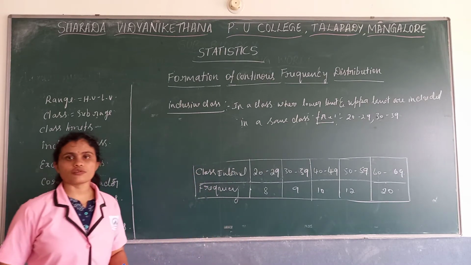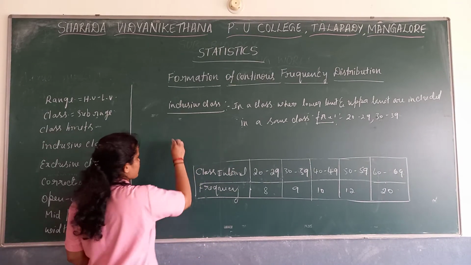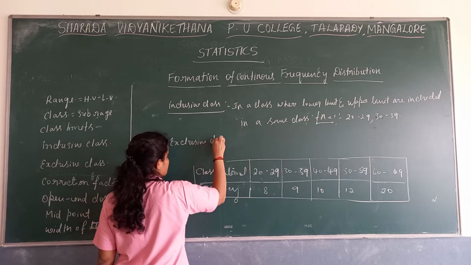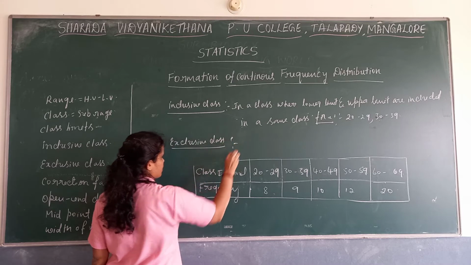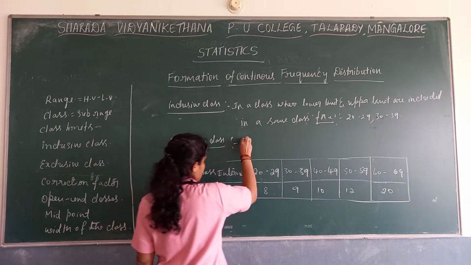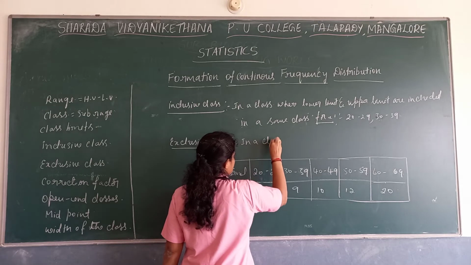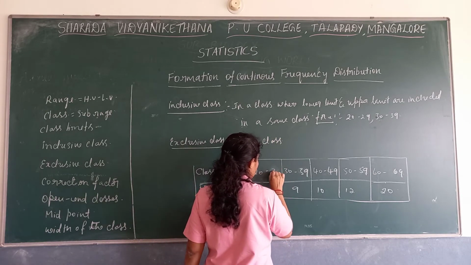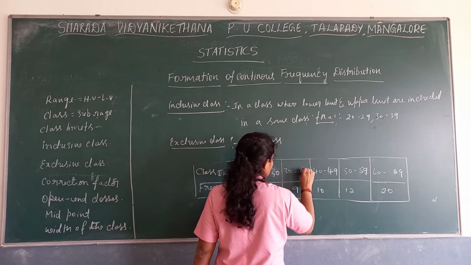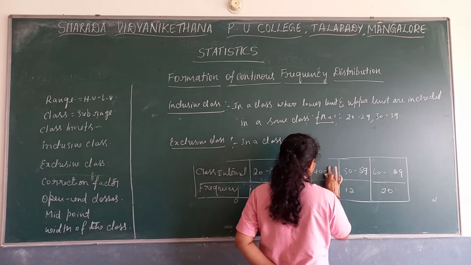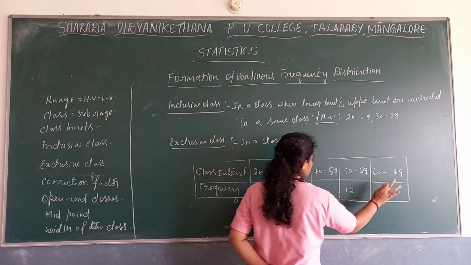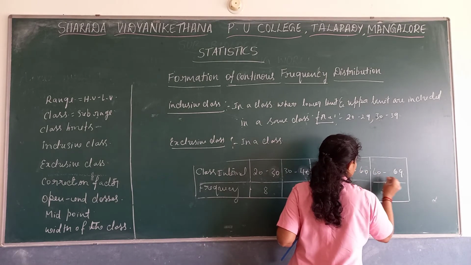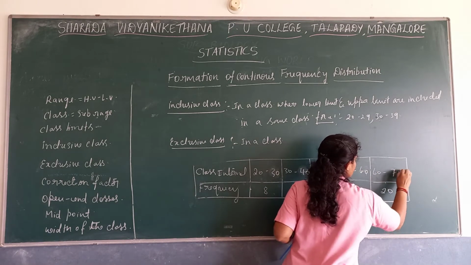Now we will take the exclusive class intervals also, then it will be clear. What is an exclusive class? Now I will change the distribution: 20 to 30, 30 to 40, 40 to 50, 50 to 60, 60 to 70.